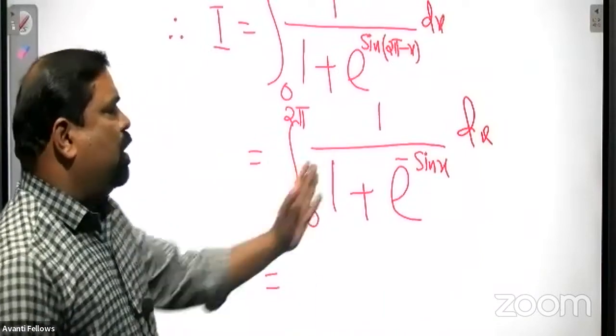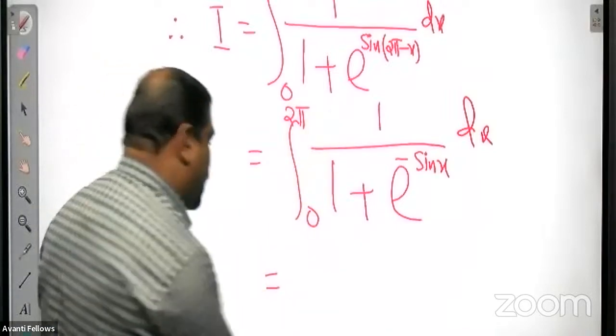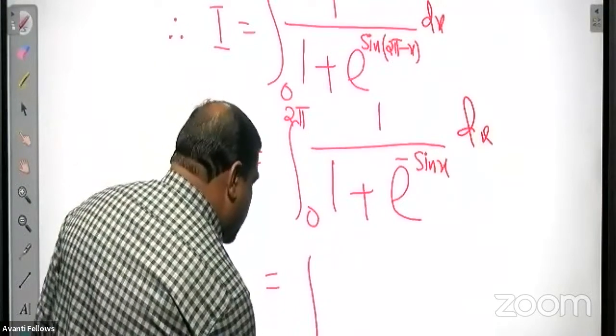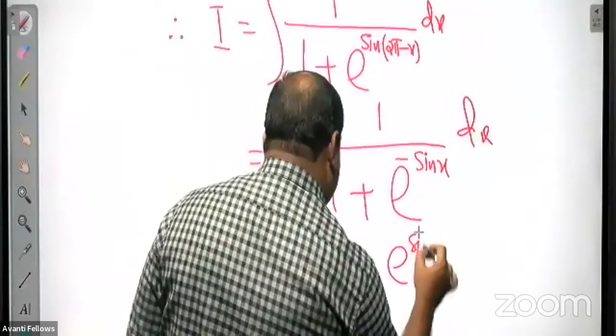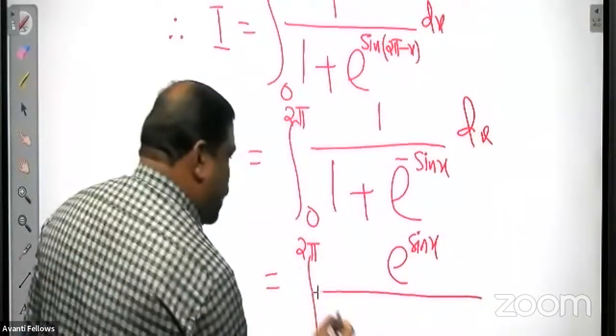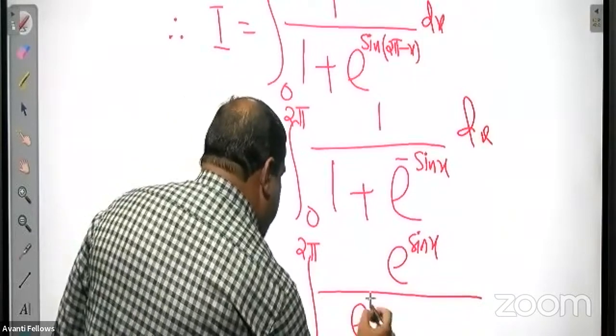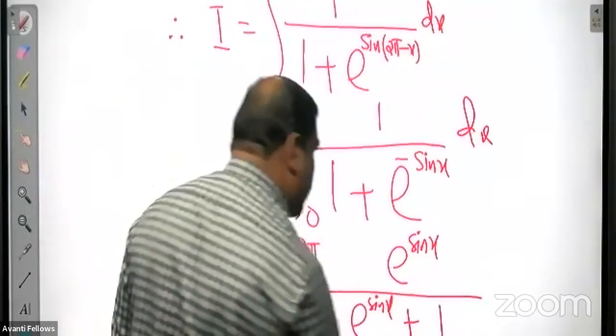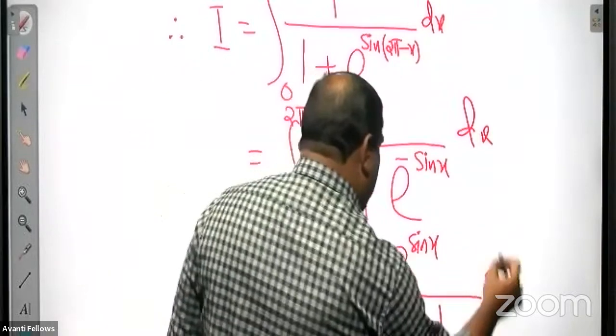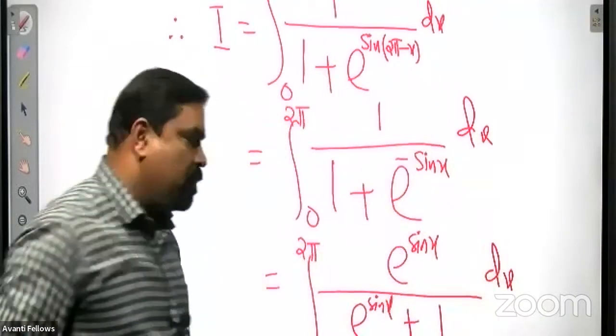I will multiply e raised to sin x in both numerator and denominator. So e raised to sin x, all divided by e raised to sin x into 1, means e raised to sin x plus 1. Isn't it? Just like in the previous question.